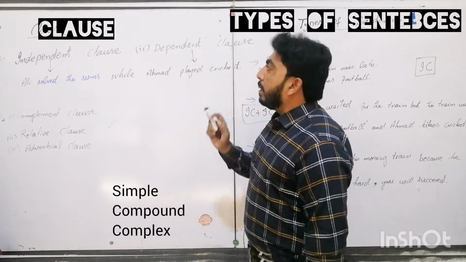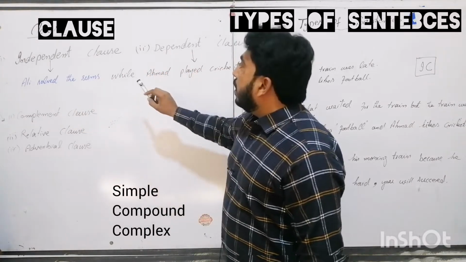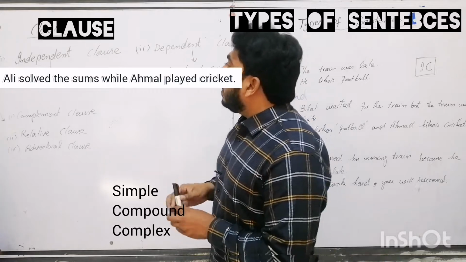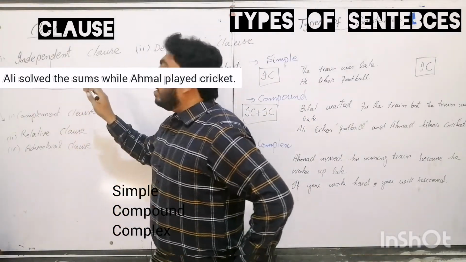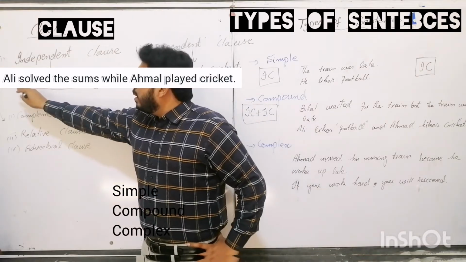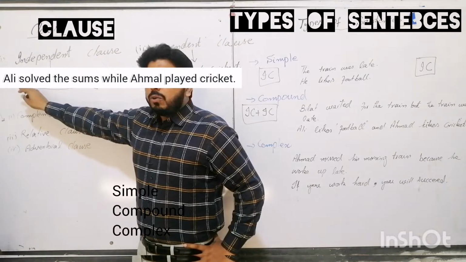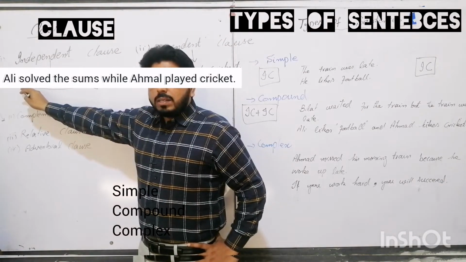Look at the example. For example, Ali solved the sums while Ahmad played cricket. Right? In these two parts of the sentence, if you know the concept of subject, a subject is a word or words about which or whom we say something. Here Ali is the subject.